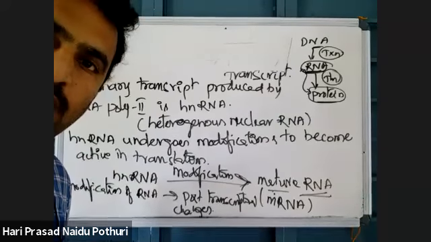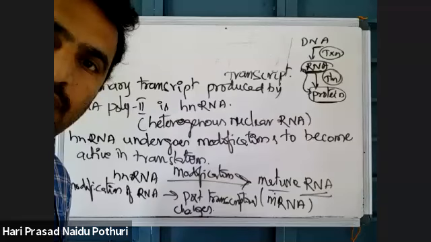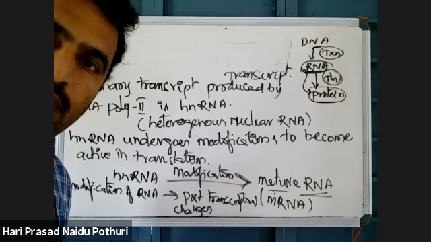Is RNA prokaryotic and eukaryotic same? No. What is the other name of mRNA? hnRNA, that I told you. The RNA structure is the same in prokaryotes and eukaryotes.